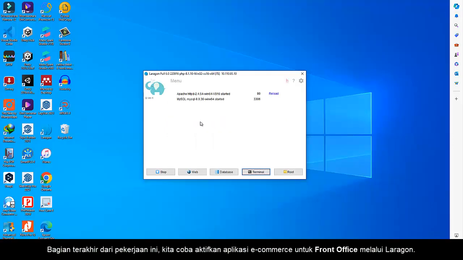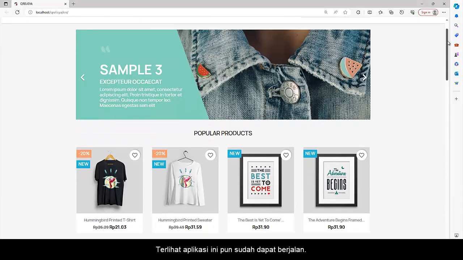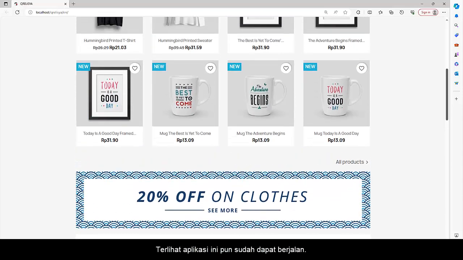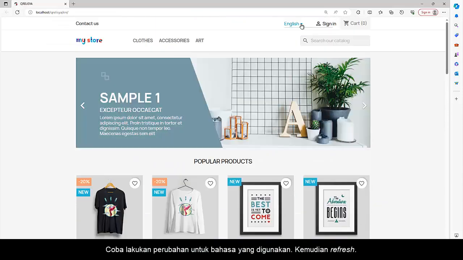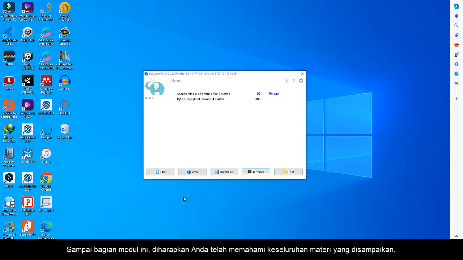The last part of this work, we try to activate the e-commerce application for the front office through Laragon. It can be seen that this application is already running. Try to make changes to the language used, then refresh. Until this part of the module, it is hoped that you have understood the entire material presented.